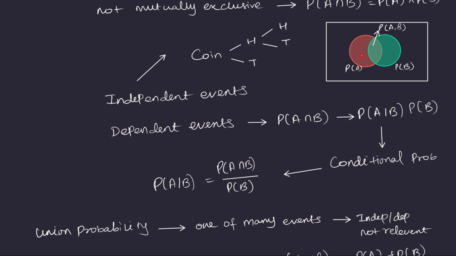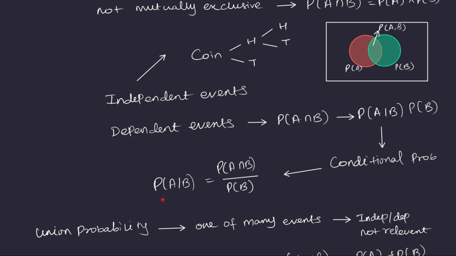And the probability of getting the dot placed within this red circle is probability of A. Now this intersection region is the joint probability, where if the dot is placed here, then the dot is placed in both A and B. So that is what this Venn diagram represents.